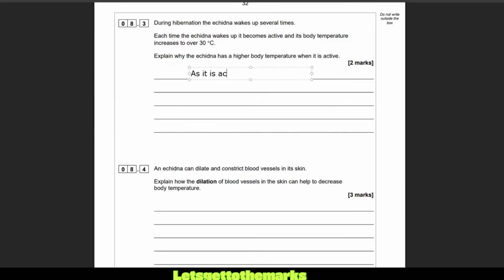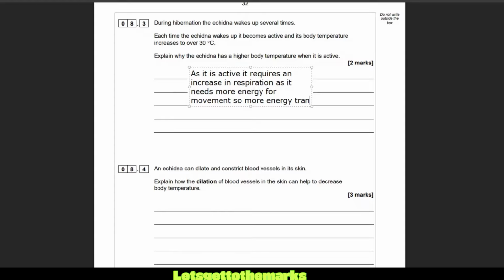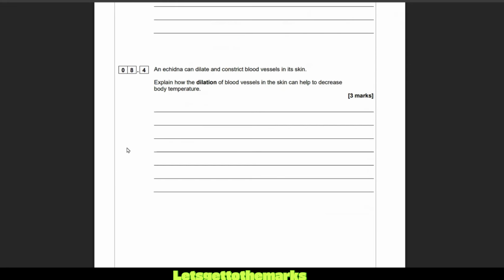So as it is active, it requires an increase in respiration, right? It's going to need more energy for movement. So more energy transferred as heat. So when you respire, you can put your hands onto your armpit right now. You can see that you produce heat, and when it's active and running about, it's going to get hotter, right? Because it's doing more respiration, more energy transferred as heat. Same as you, when you do PE, you get hot.